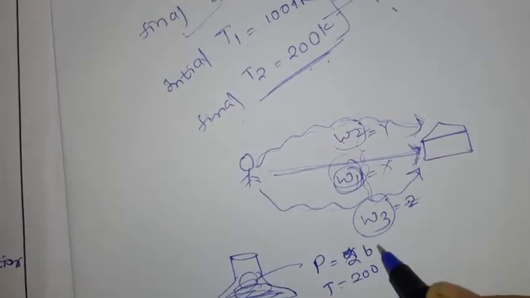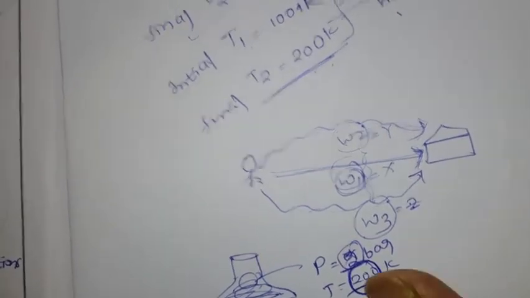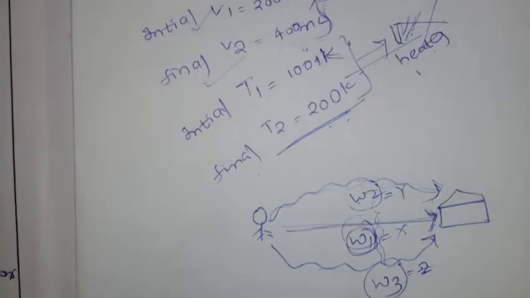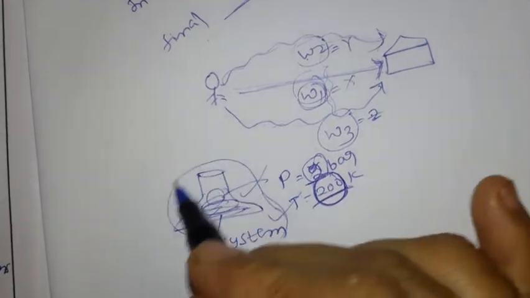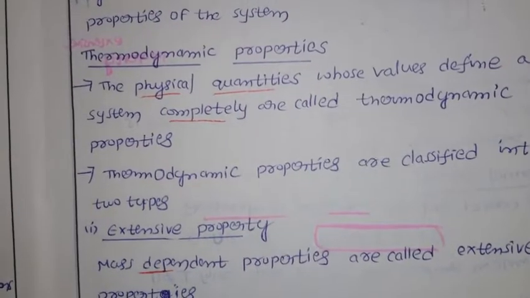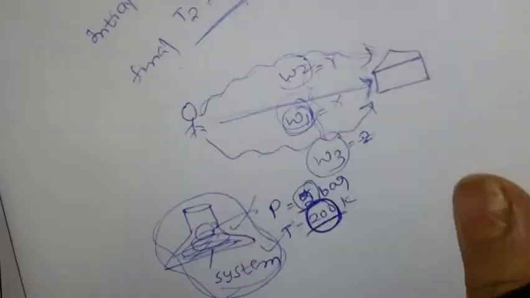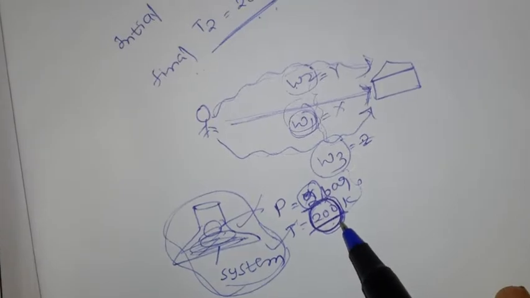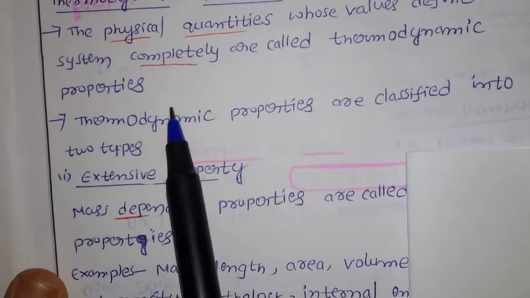Pressure, for example, is 2 bar. Here we have some physical quantity values, and with these values you can tell the state of the system. It has this pressure and this temperature, so you describe the system completely. Those properties are called thermodynamic properties: the physical quantities whose values define the system completely.